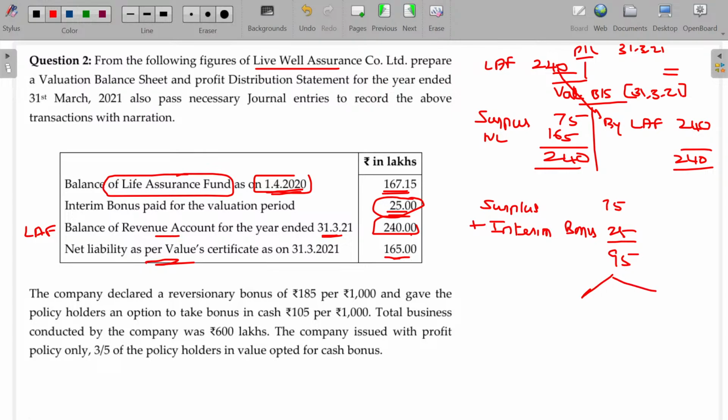This will be segregated. There is no transfer amount. Segregated to policyholders and shareholders. For shareholders it is 5%. For policyholders it should be 95%.